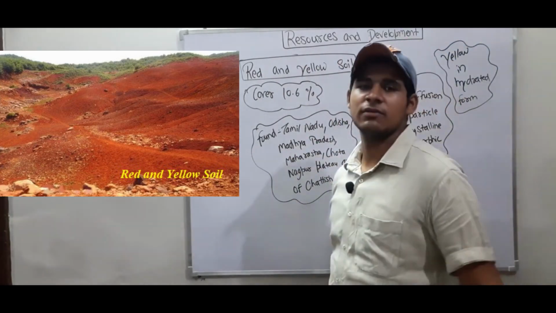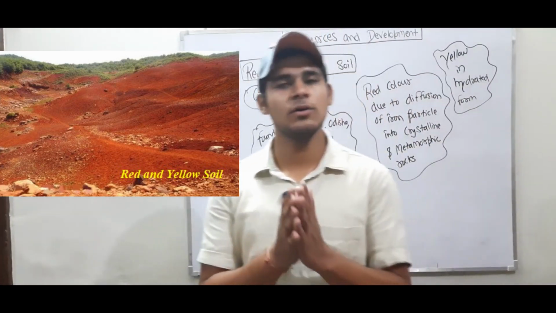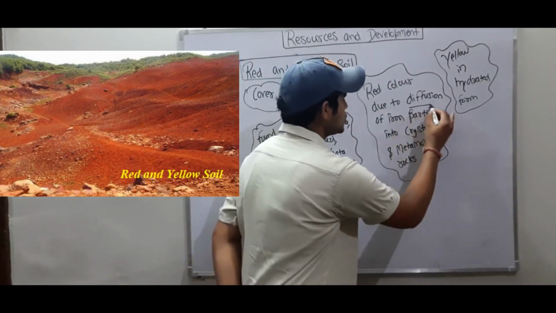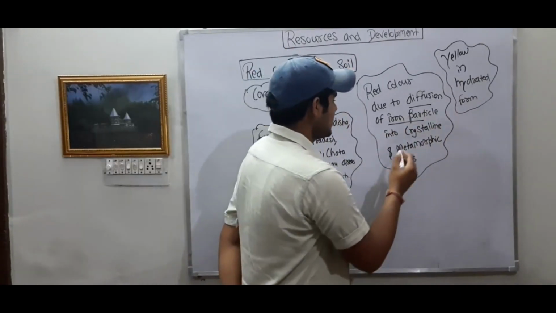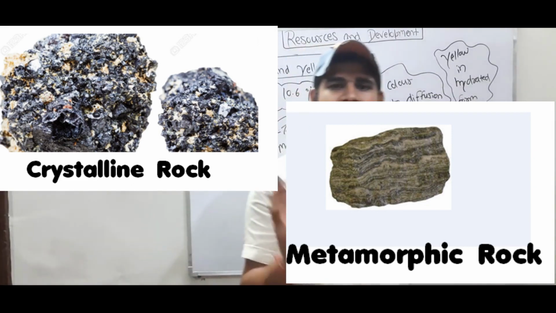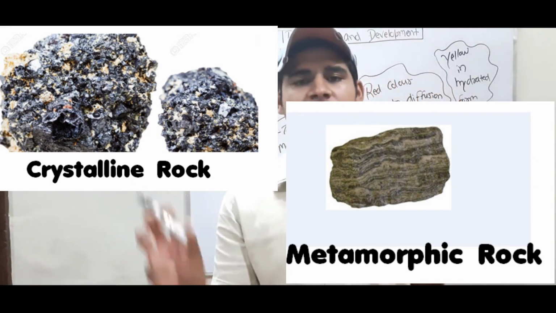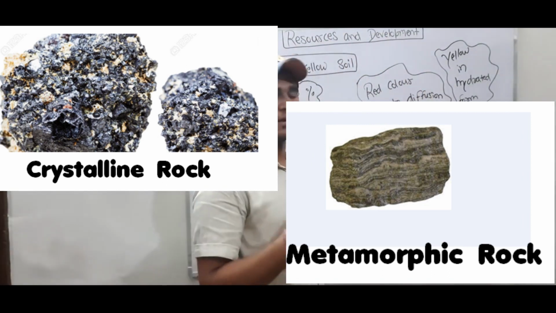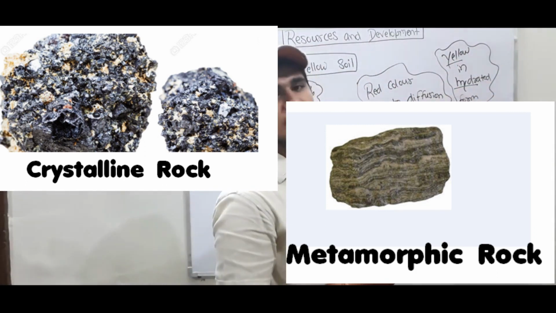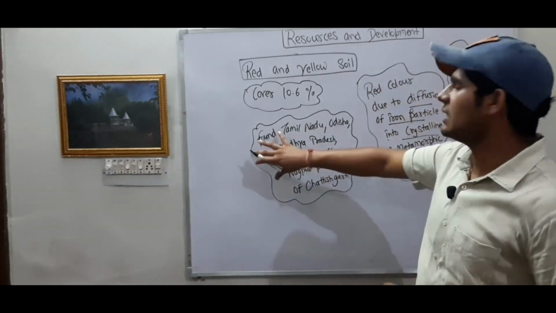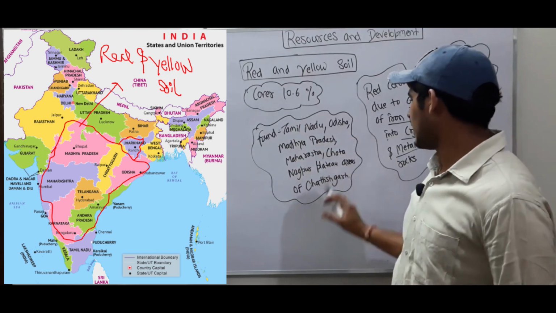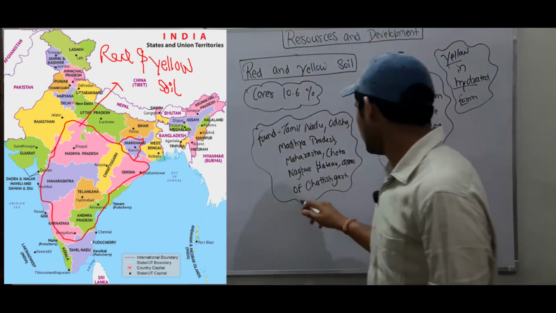Now we will cover red and yellow soil. Red and yellow soil mainly cover 10.6% of geographical area of India. Why is it red in color? It is mainly red in color due to diffusion of iron particles in crystalline and metamorphic rocks. When water is added, it turns yellow in color. It is mainly found in Tamil Nadu, Odisha, Madhya Pradesh, Maharashtra, Chota Nagpur Plateau and areas of Chhattisgarh.